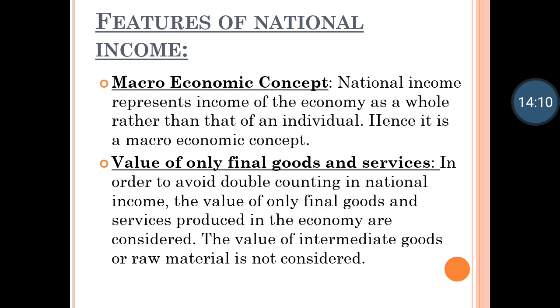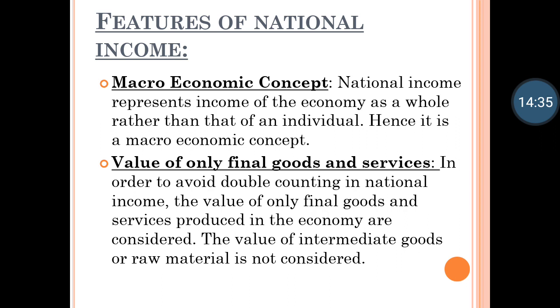Now in this 50 rupees, you will not add 10 rupees of sugarcane again, because that is already added. This becomes double counting, and we consider the value of only final goods and services. The value of intermediate goods or raw materials is not considered. So we will not count it twice.